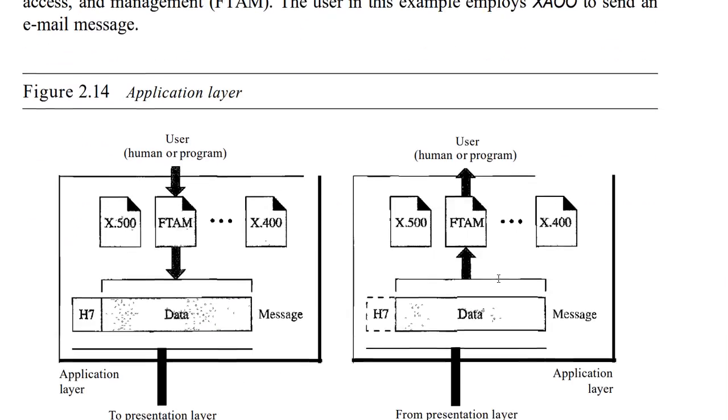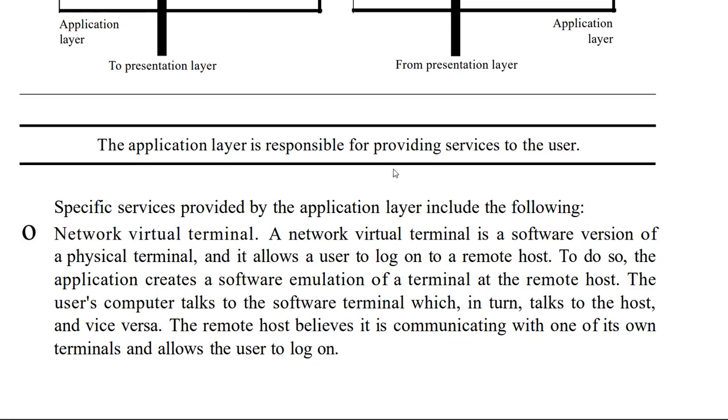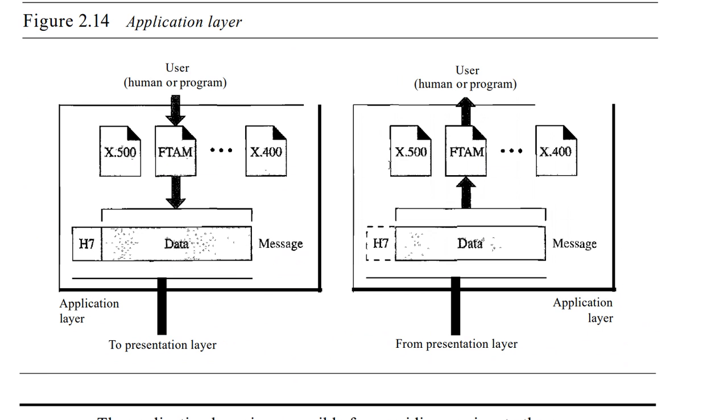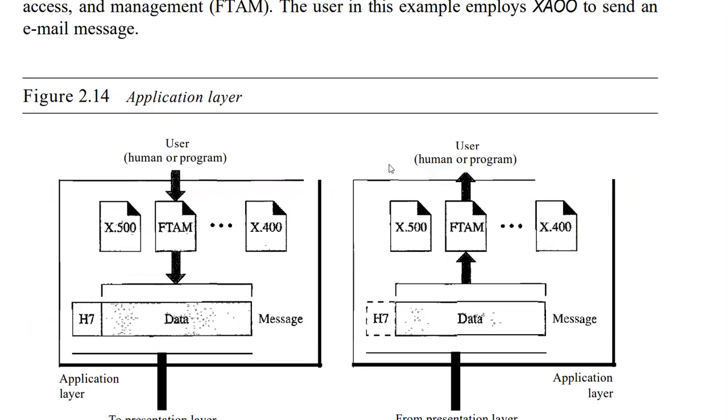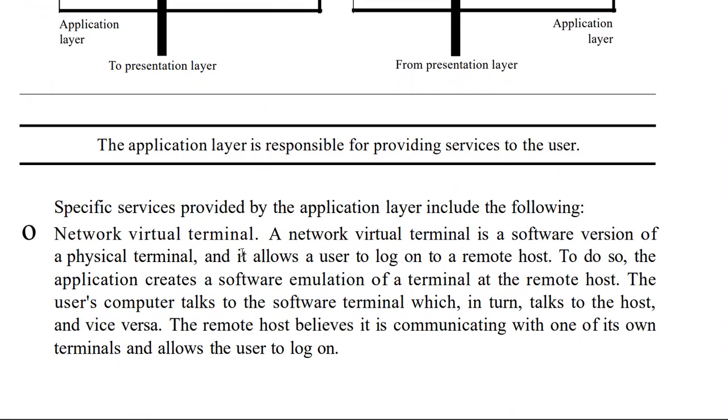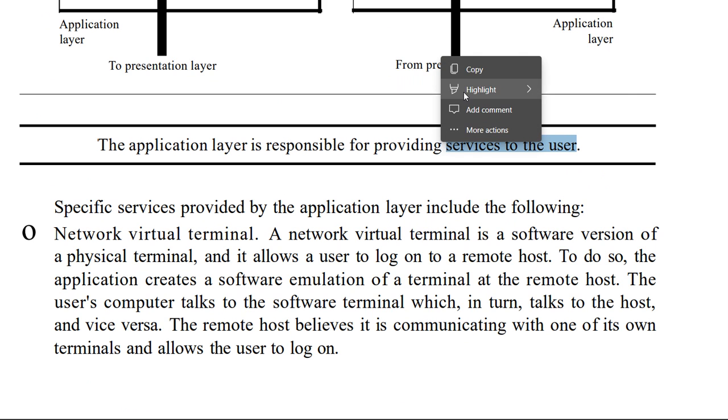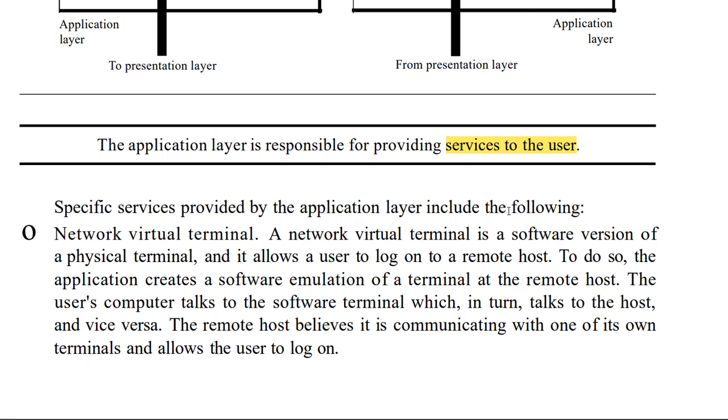That is very simple. The responsibility of the application layer is that some protocols will come, which you will understand in the next chapter, so don't worry right now. The application layer is responsible for providing service to the user. Service to the user in the sense of whatever you are operating with the system, interfacing with, that is known as service.